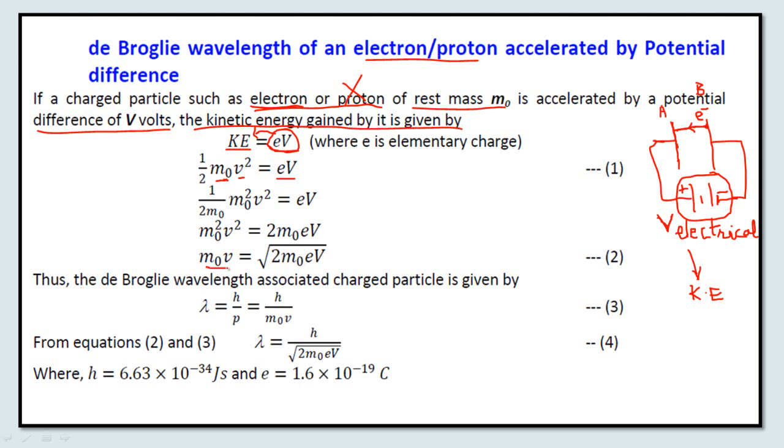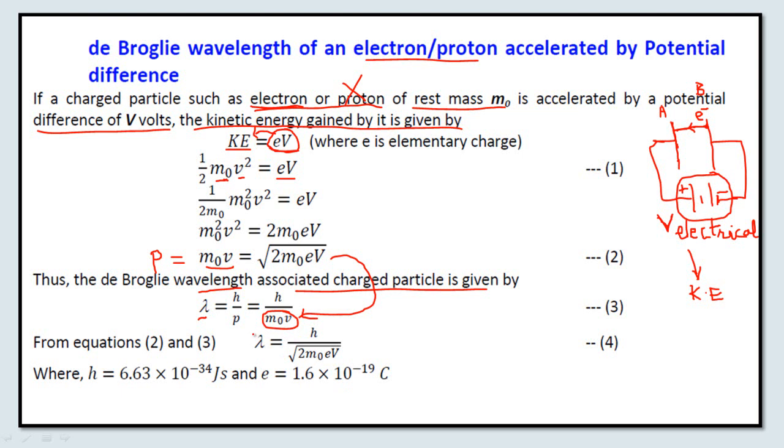Now you know that m0 v is the momentum associated with the electron. According to de Broglie's hypothesis, the wavelength associated with a charged particle is given by lambda equals h upon p, so it will be h upon m0 v. From equations 2 and 3, let us substitute the value of m0 v, which is the square root of twice m0 eV. We get the final equation as lambda equals h upon the value of m0 v, which is p, that is the square root of twice m0 eV.